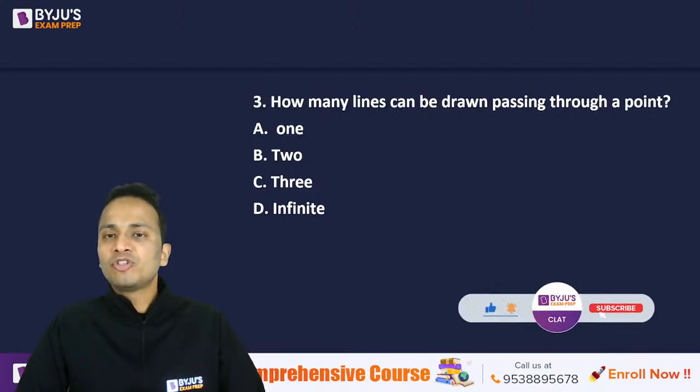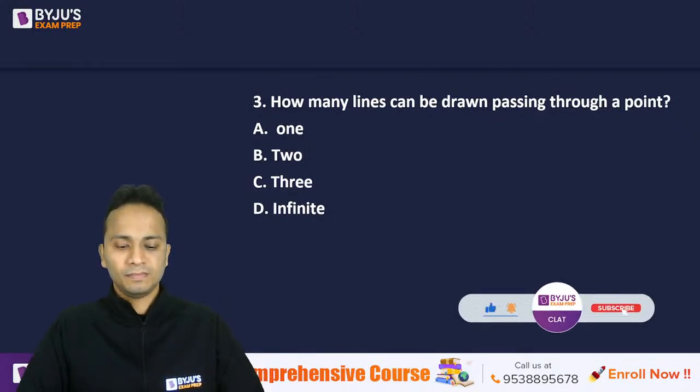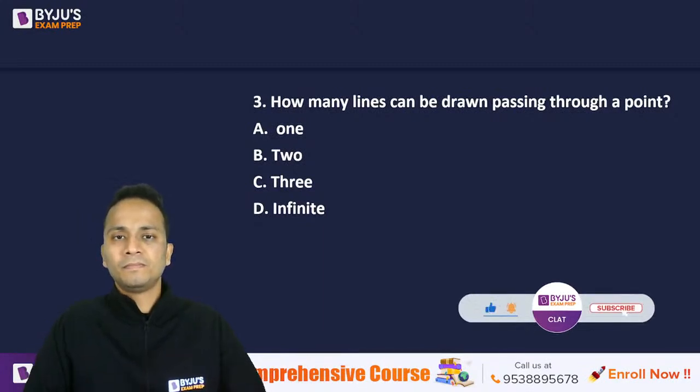How many lines can be drawn passing through a point?